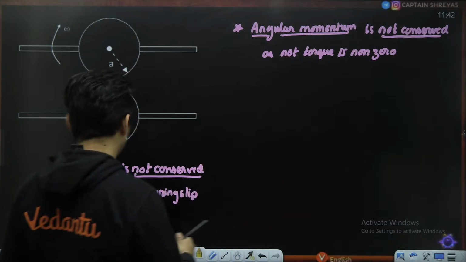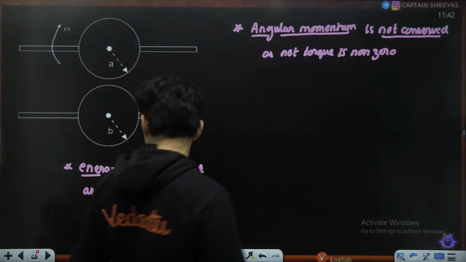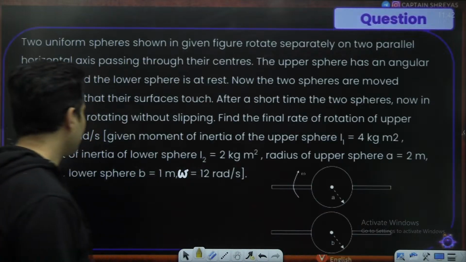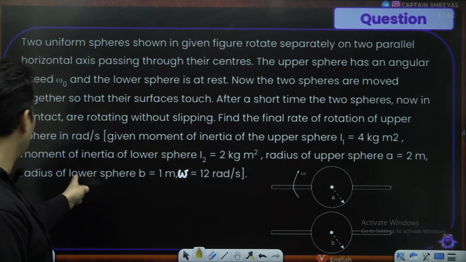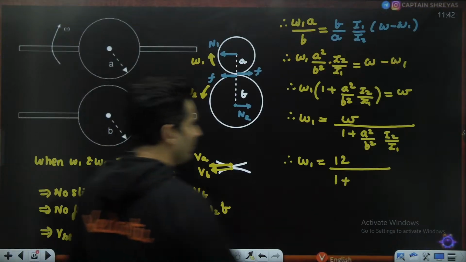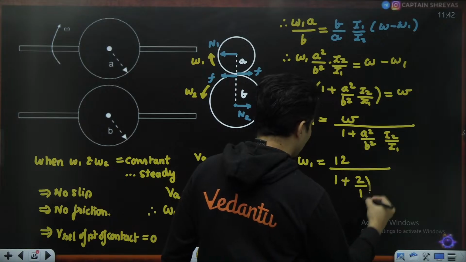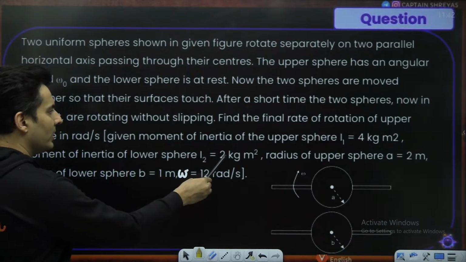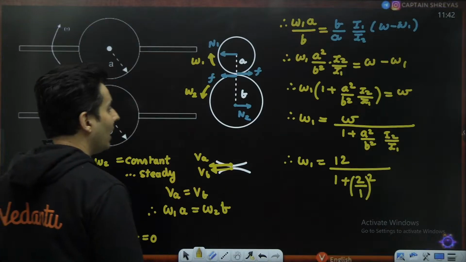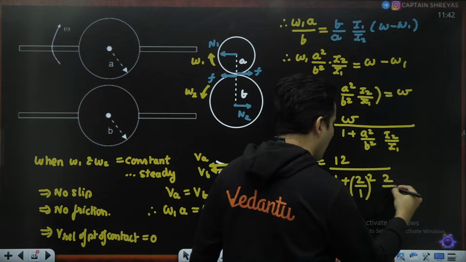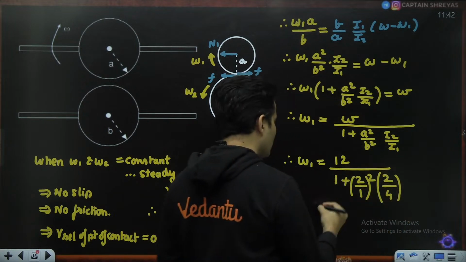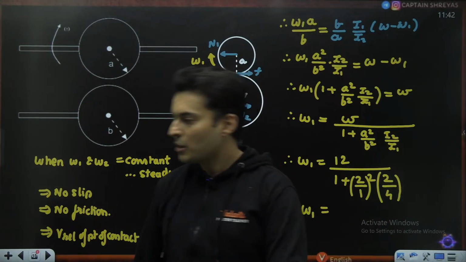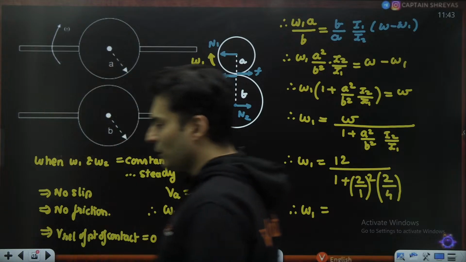What is the initial angular speed? Initial angular speed is basically 12, so just put 12 over here. 1 plus A by B. What is A and what is B? A is 2, B is 1. What are I2 and I1? I2 is 2, I1 is 4. Solve this, my dear students, quickly and tell me what answer you are getting.